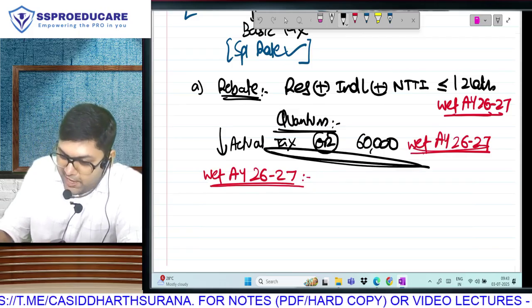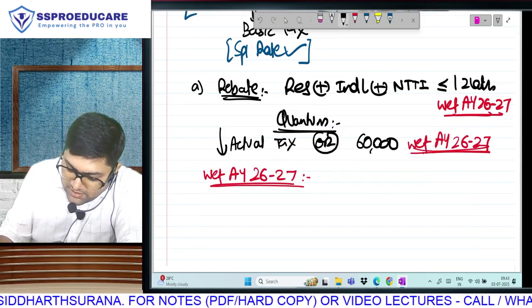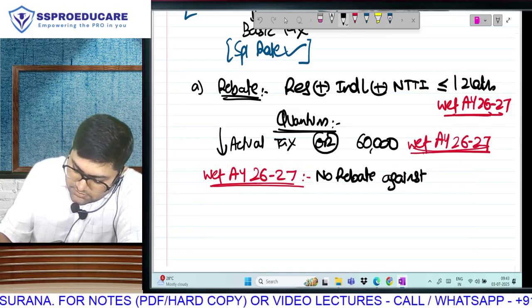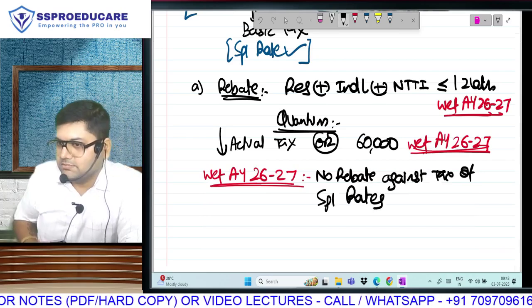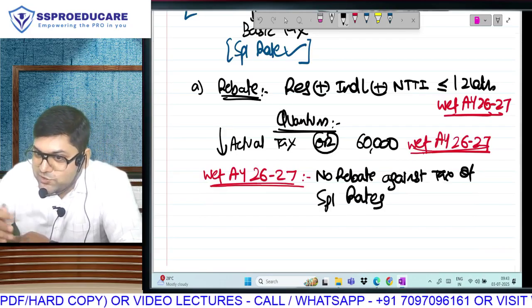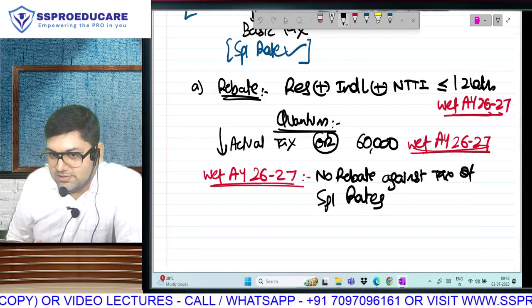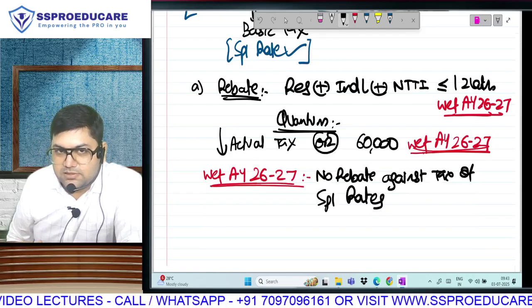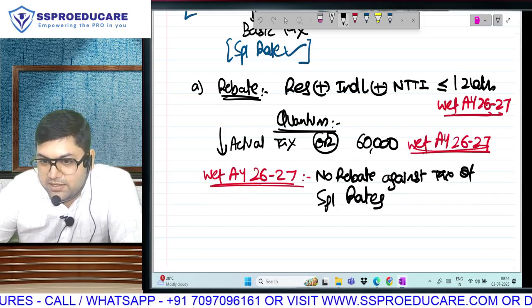And you are like, sir, wohi to likha hai. Nahin. This means that special rates के tax के सामने rebate not allowed, because that's the only way in which your actual tax can exceed 60,000. You understood? If tax is calculated as per special rates, so वो tax के सामने you won't be getting any rebate.